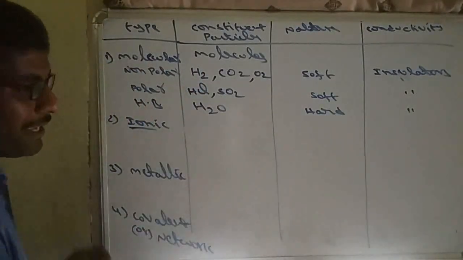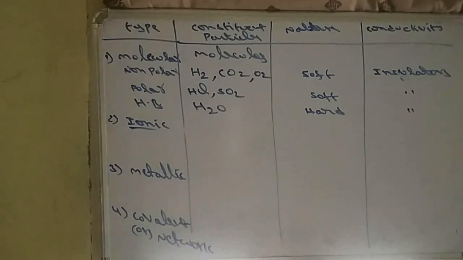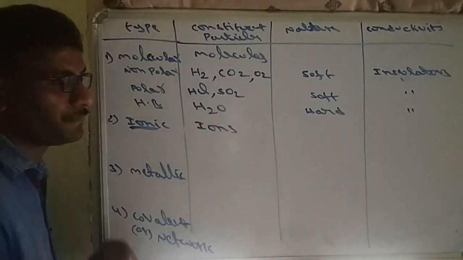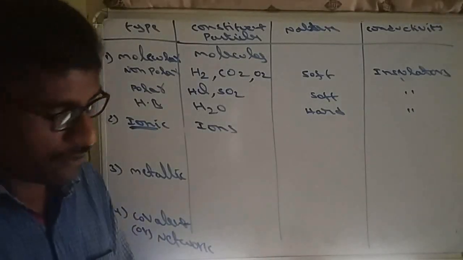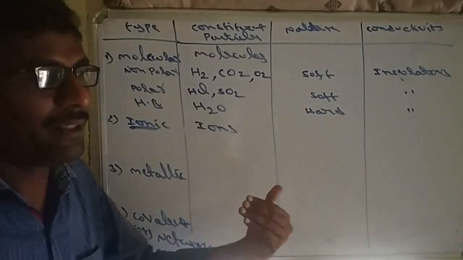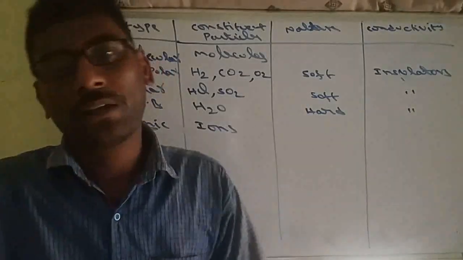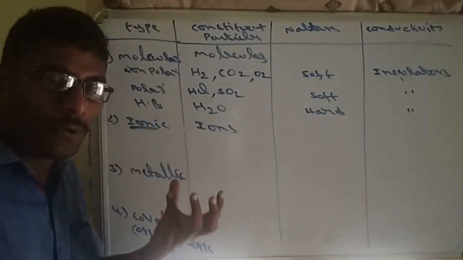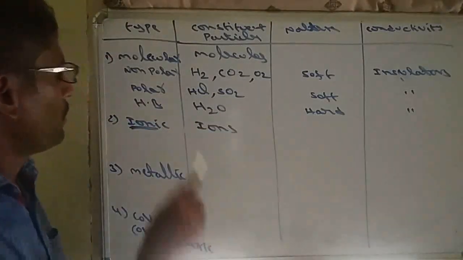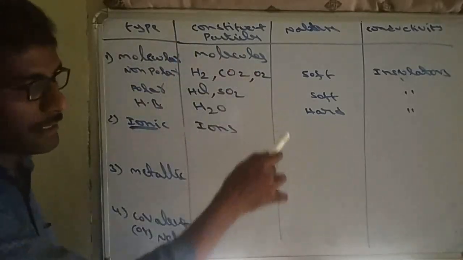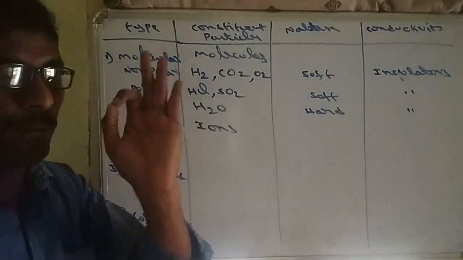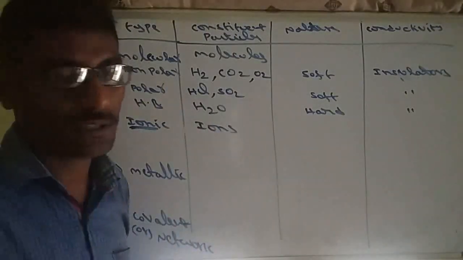Now the second one is ionic solids. In ionic solids, constituent particles must be ions. So between the ions, electrostatic or coulombic forces will be there. So ionic solids are due to strong coulombic attraction. Molecular solids mostly contain van der Waals attractions, mostly London forces in non-polar ones.